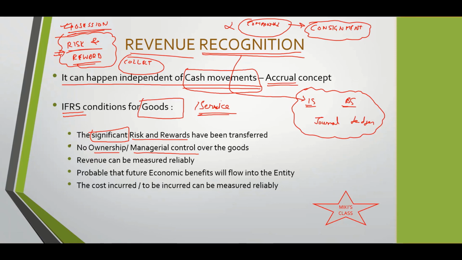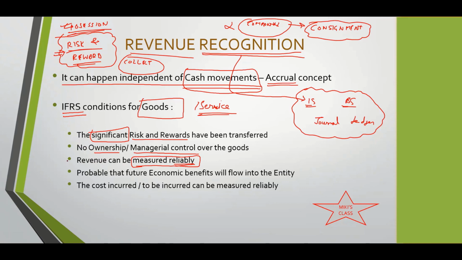So all of these rules have to be there for you to recognize anything as revenue. Revenue can be measured reliably. Now this is important. If you are not sure how much the revenue will be, what will you write in the income statement? So if you rely upon what the figure will be, it doesn't have to be the exact figure to the last decimal point, but there should be some approximation which you know. Otherwise you cannot recognize a figure on the income statement as revenue. So it should be something which can be measured reliably.